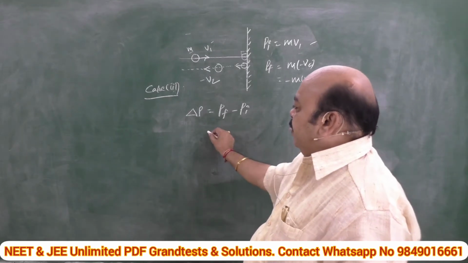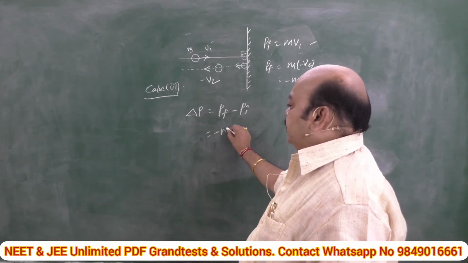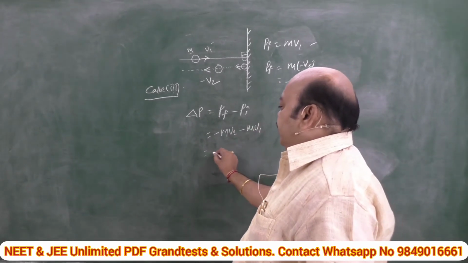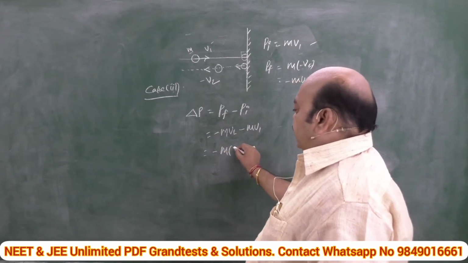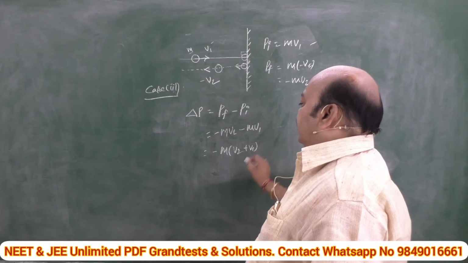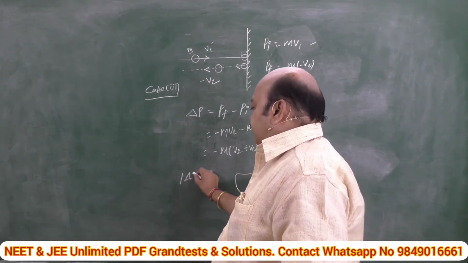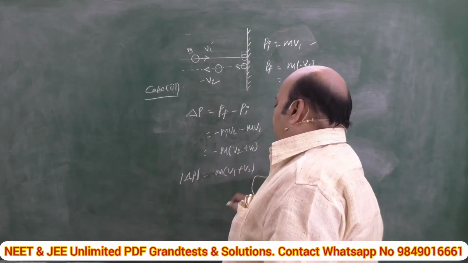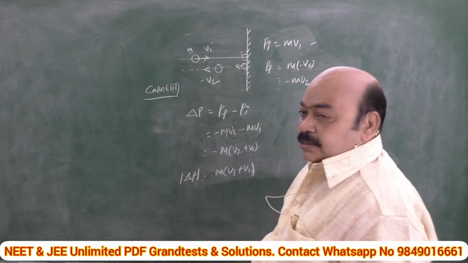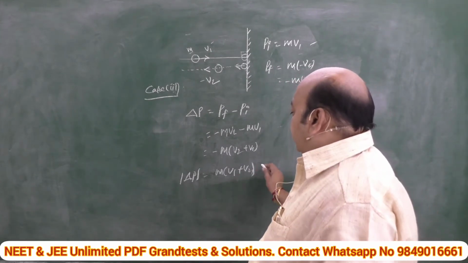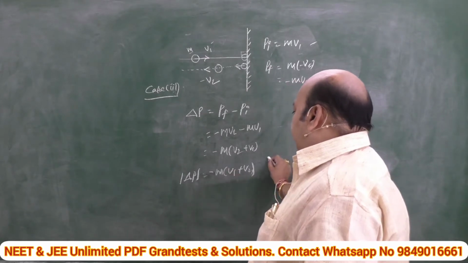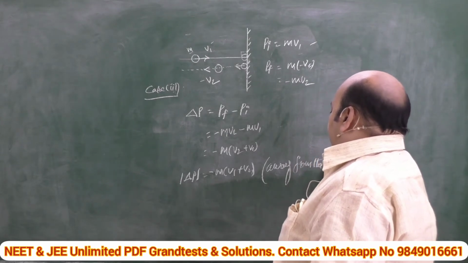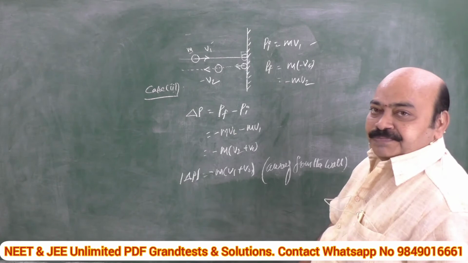Now substitute in the formula. That means p final, minus mv2, minus p initial, mv1. Take minus m as common. Then it is nothing but minus m into v2 plus v1. Coming to the magnitude of this change in momentum, you can take it as m into simply v1 plus v2. If the question also asks for the direction, since this negative sign indicates away from the wall, you have to mention clearly away from the wall. That's how this is solved.